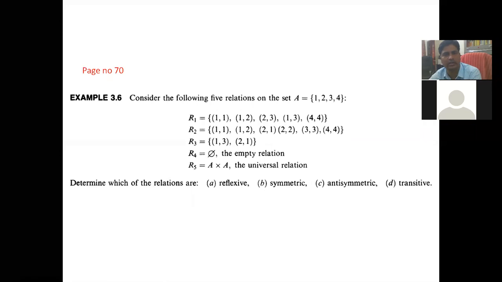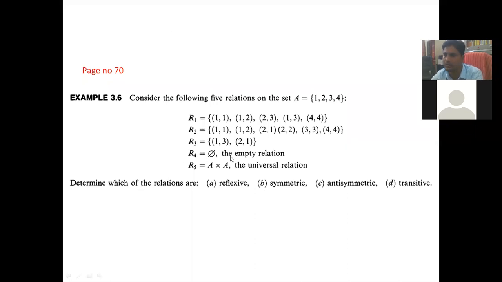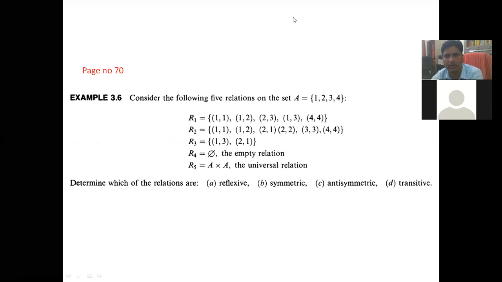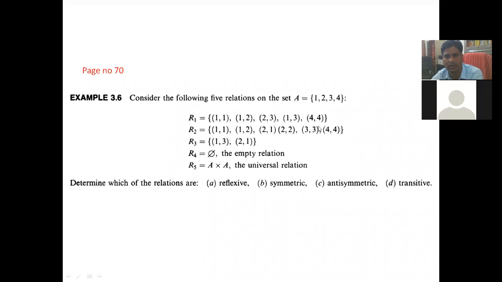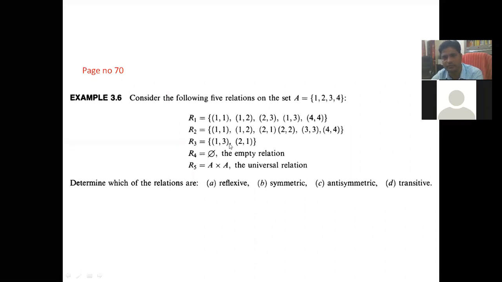So the question is this: consider the following 5 relations on set A. R1 is this one, R2 is this, and R3 is (1,3), (2,1). R4 is the empty relation. R5 is the universal relation, which means R5 contains all the ordered pairs. Determine which of the following relations are reflexive, symmetric, antisymmetric, and transitive.